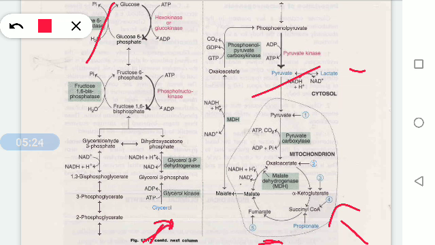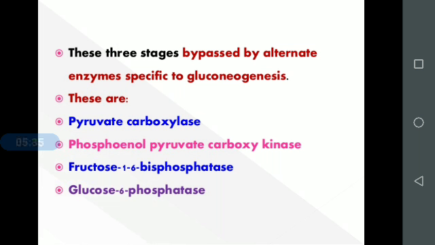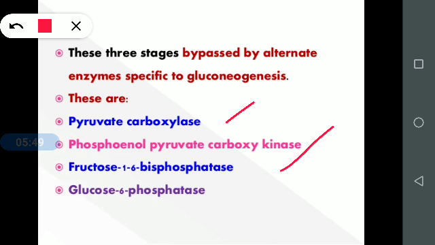First, mainly three irreversible steps should be bypassed in gluconeogenesis, that we'll discuss. These three stages are bypassed by alternative enzymes specific to gluconeogenesis. They are pyruvate carboxylase and phosphoenol pyruvate carboxykinase.